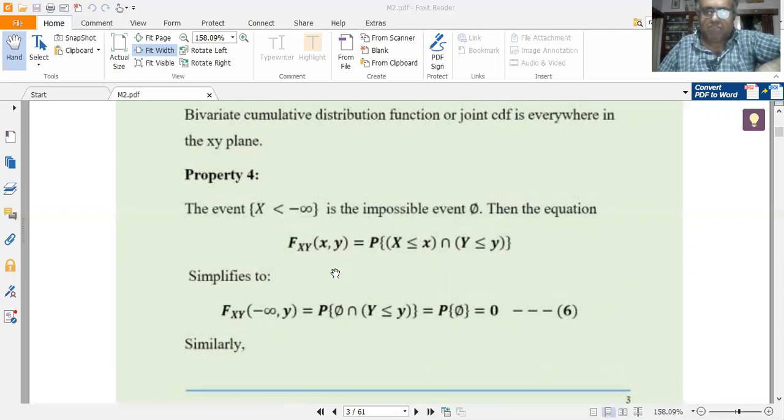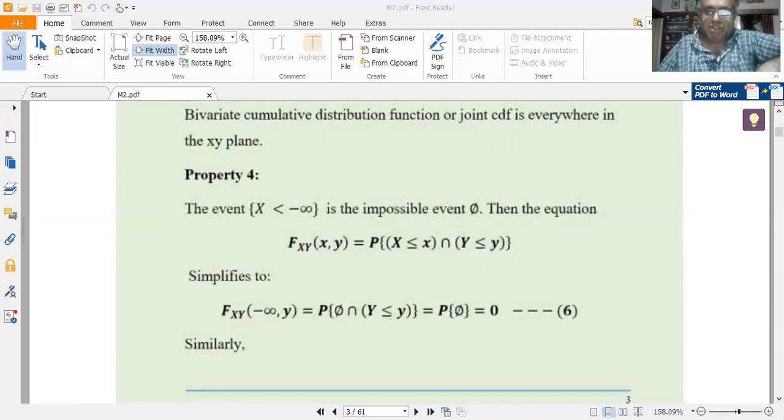So therefore the equation F_XY(x, y), that is the CDF, is equal to the probability of X less than or equal to x intersection Y less than or equal to y. Now if I put x equal to minus infinity, I get the joint CDF F_XY(minus infinity, y) equal to the probability of phi intersection capital Y less than or equal to y.